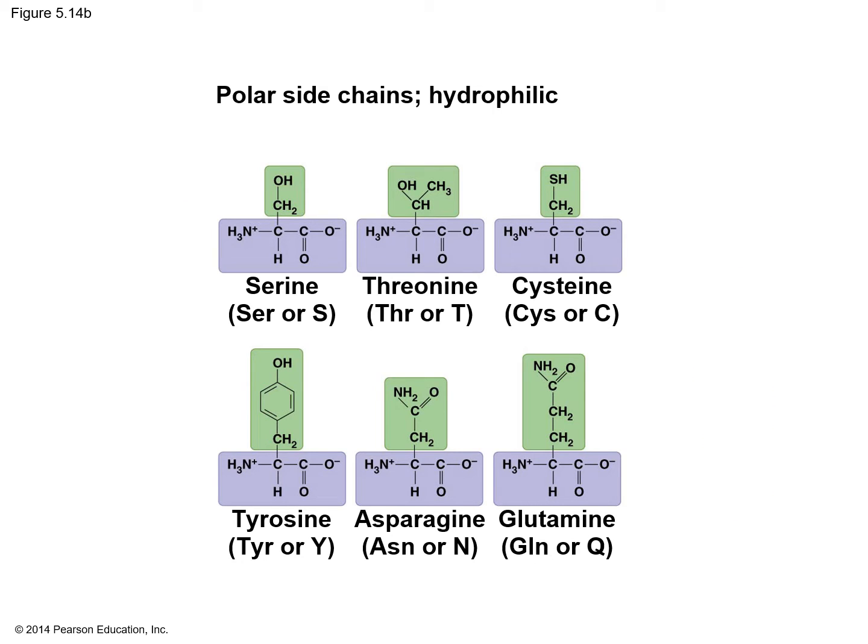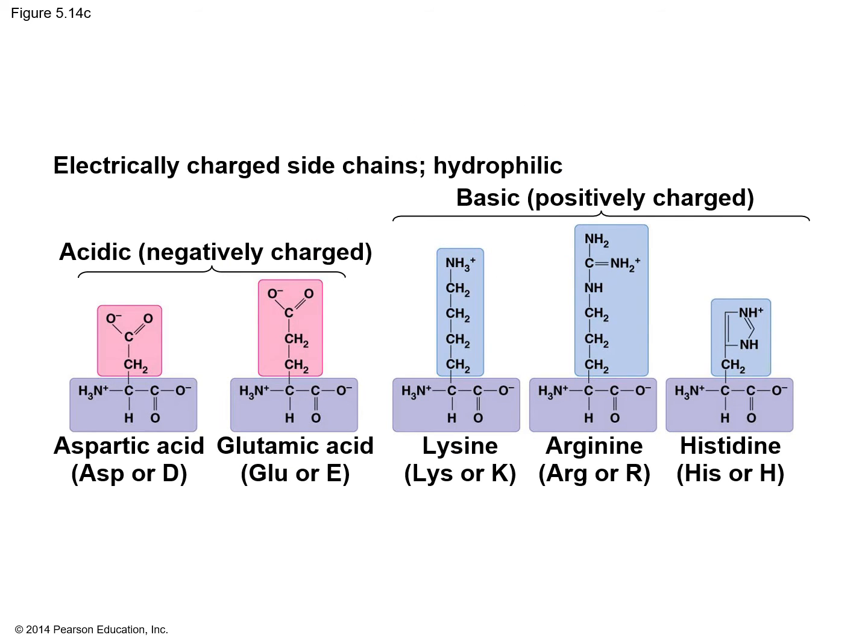These are polar amino acids, so they have polar functional groups associated with them, like these hydroxyl groups here, the amino groups here, sulfhydryl group here. So these amino acids are hydrophilic amino acids. And then these amino acids are either acidic because of the carboxyl groups or basic because of the amino groups attached to them. So I won't ask you to memorize and be able to identify lysine, but if I showed you something like arginine, you should recognize the amino groups here and be able to predict that's going to be a basic amino acid.